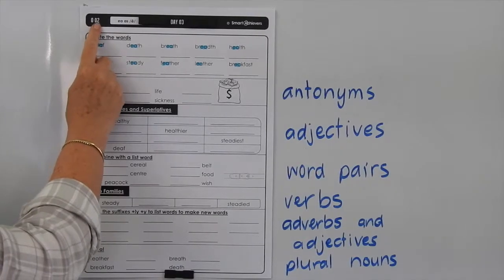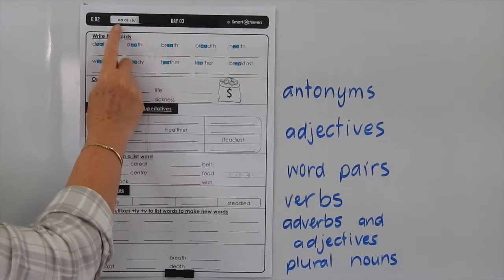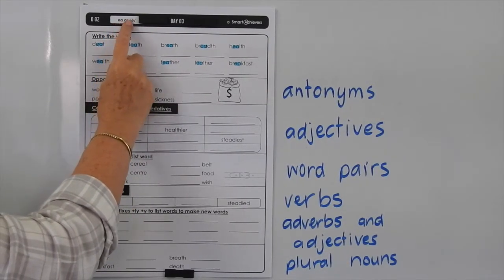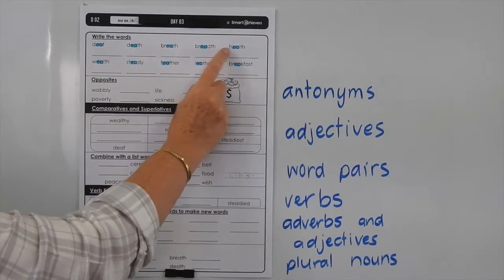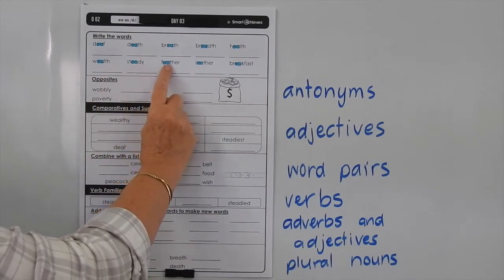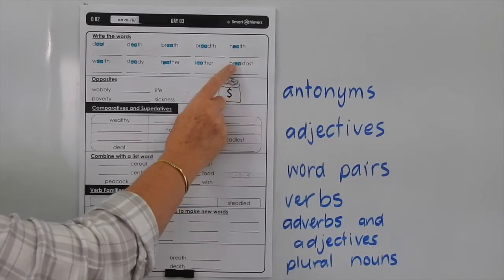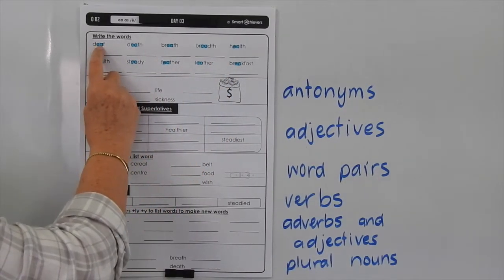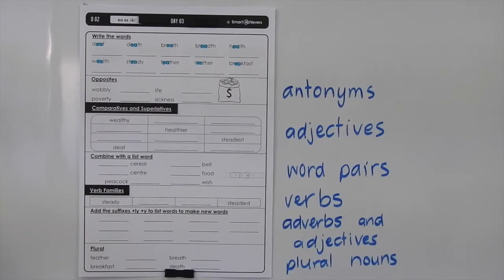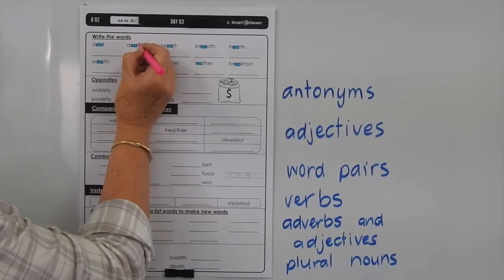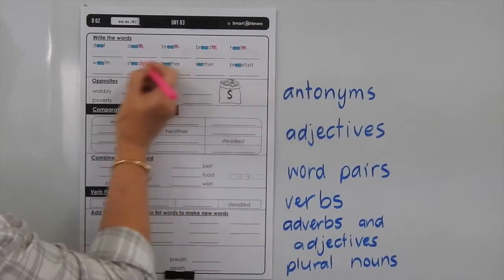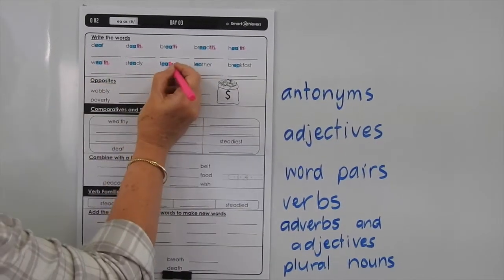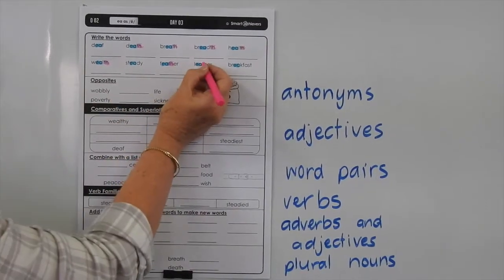This is level O, list 2, and we're doing the day 3 page, and in this list we're using the EA in its short vowel form. So we've got deaf, death, breath, breadth, health, wealth, steady, feather, leather, breakfast. So EA is usually making a long E sound, but in all of these words it's making a short E sound. The other things we have to see or notate in these words is that you've got the TH at the end of death and breath and breadth and health and wealth and feather and leather.